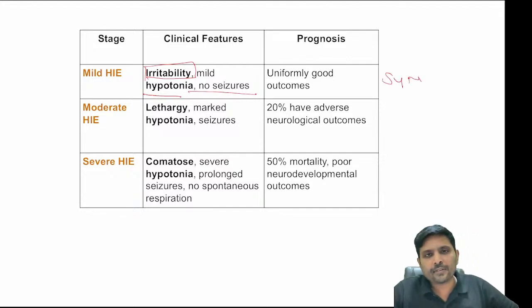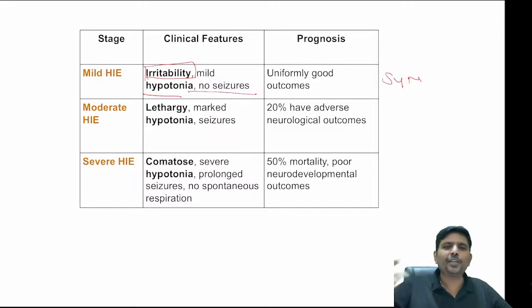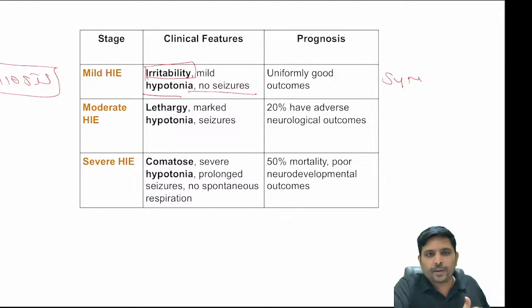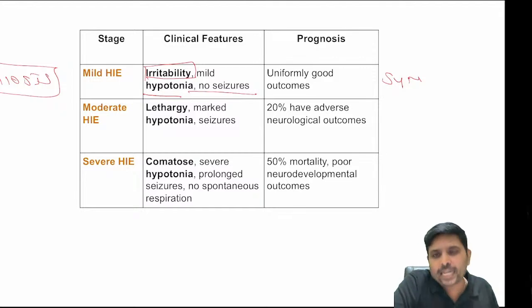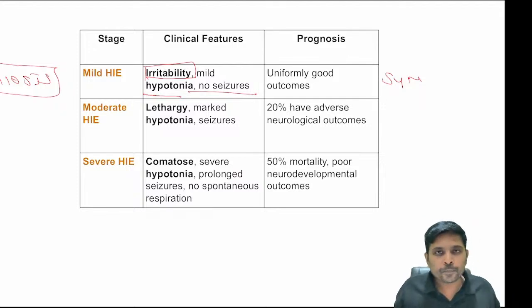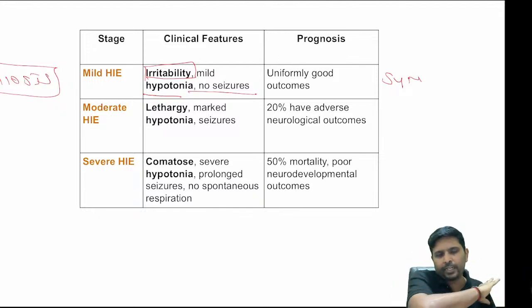Your sympathetic activity increases. So what will happen as a result to your pupil? Miosis. Miosis is a manifestation of mild HIE. So mild HIE means miosis, minimal irritability, minimal hypotonia. What did I say? 100% neurological recovery.